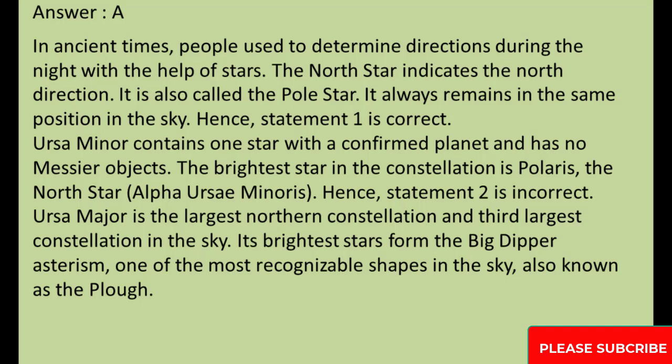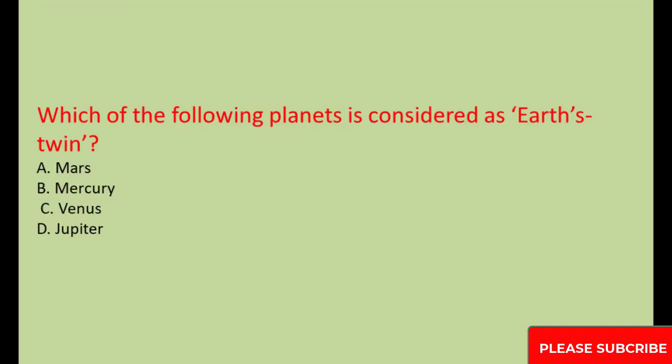Ursa Major is the largest northern constellation and 3rd largest constellation in the sky. Its brightest stars form the Big Dipper asterism, one of the most recognizable shapes in the sky, also known as the plough. Which of the following planets is considered as Earth's twin? A. Mars, B. Mercury, C. Venus, D. Jupiter.